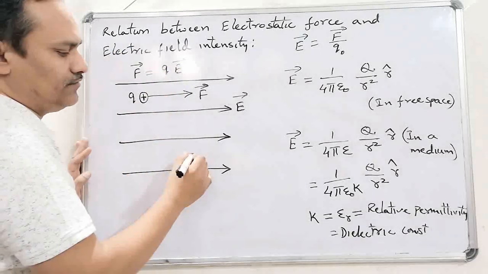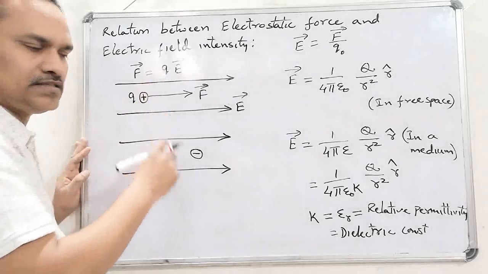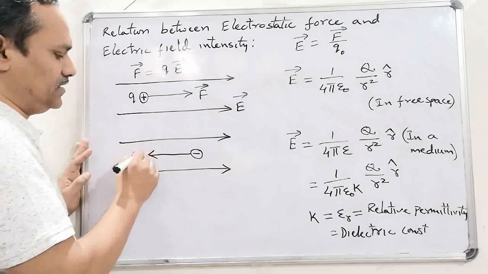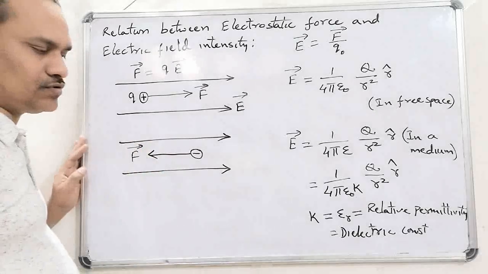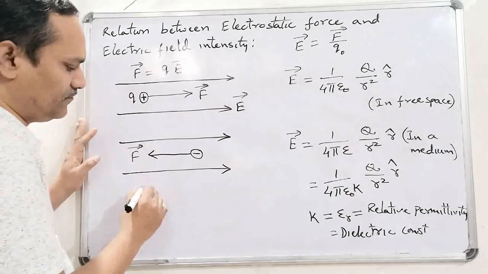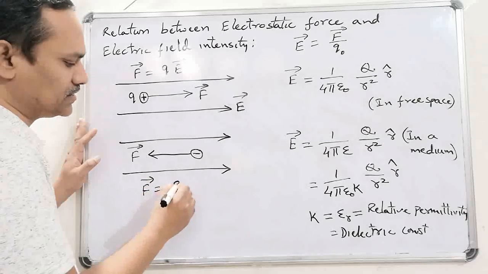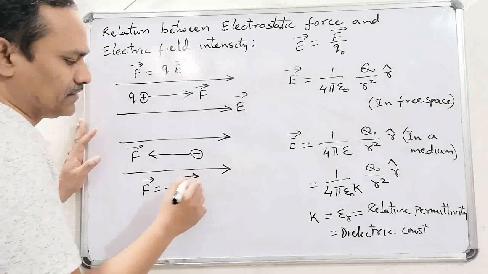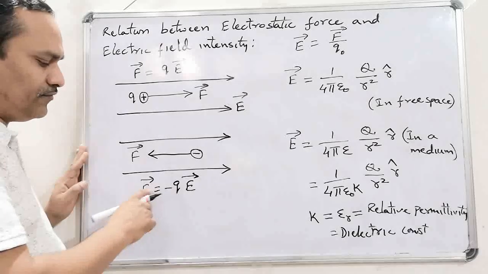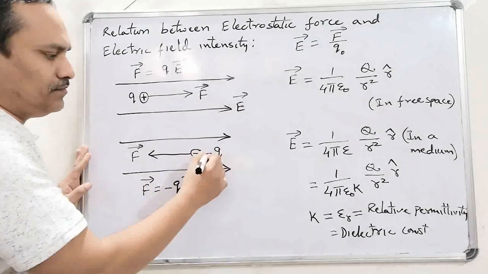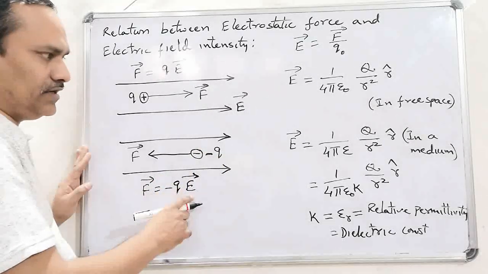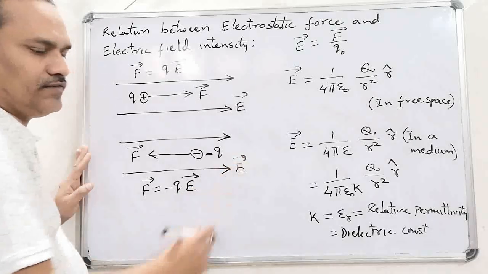Similarly, now if we place a negative charge in this field, it always experiences force opposite to the direction of electric field. That means we get F bar as minus Q into E bar. As we know that negative indicates opposite direction, that means the force experienced by a negative charge placed in an electric field is always opposite to the direction of electric field.